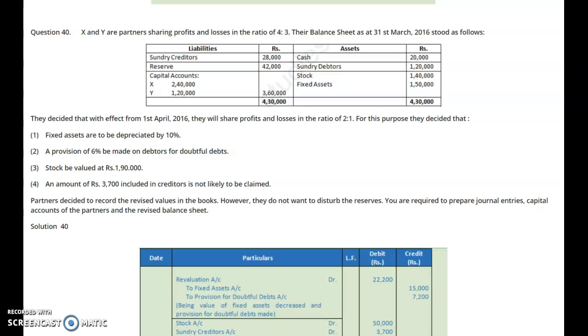On the asset side, the revised values of assets will be shown. Cash as usual 20,000, debtors 1,20,000 minus 7,200 as there is a provision for doubtful debts. Stock is 1,40,000 plus appreciation 50,000, that is 1,90,000. Fixed assets 1,50,000 less 10% depreciation 15,000, outer column 1,35,000. In this way, the balance sheet will also agree.